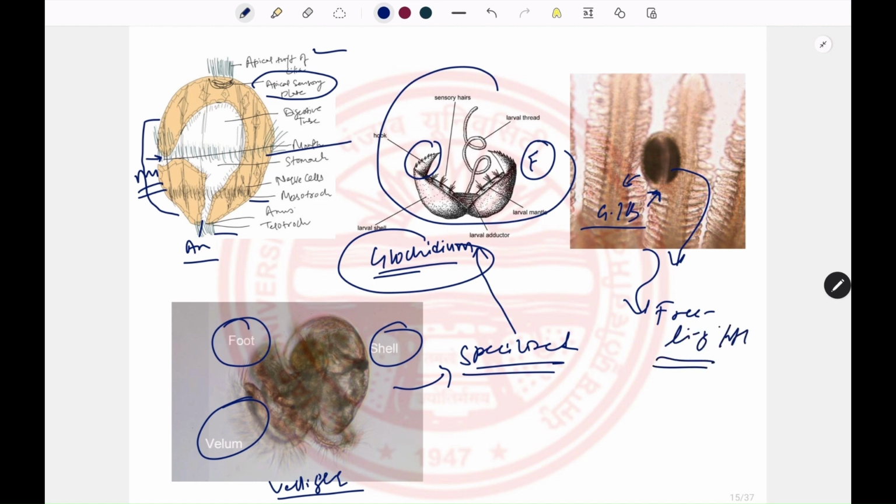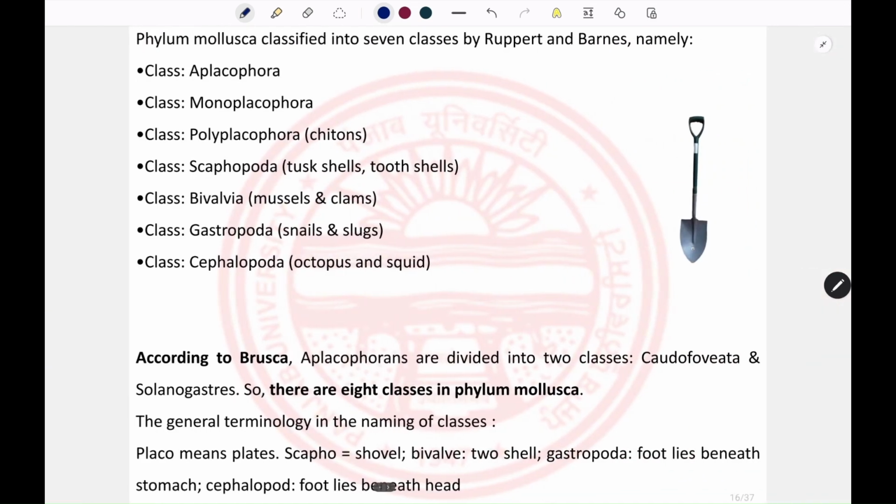So the adult is free living, however the larva is parasitic, that is the Glochidium larva, and this larva is mainly present in the bivalves. So this is all about the general characters of the phylum Mollusca.